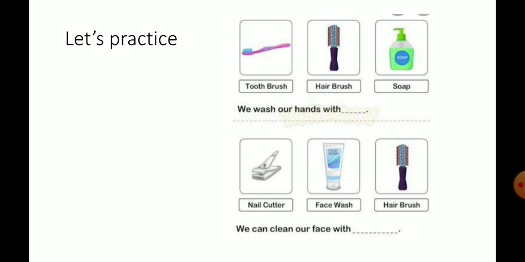Next, we have to find out the correct answer here. For example, we wash our hands with dash. In the options, toothbrush is given, hairbrush and soap. So we have to write, we wash our hands with soap. Next question, we can clean our face with dash. Here also options and pictures are given. So find out the correct answer from here.